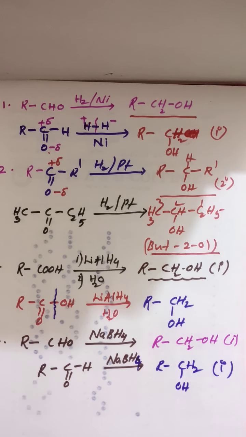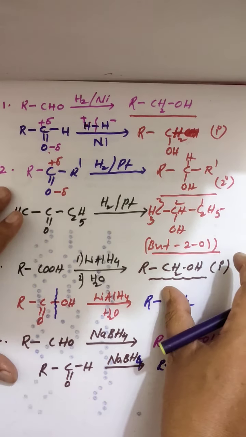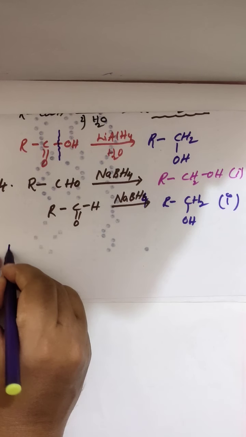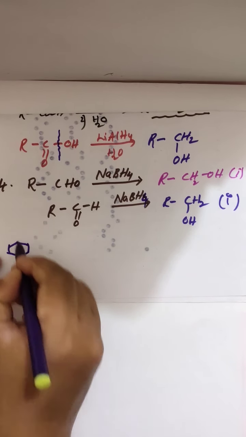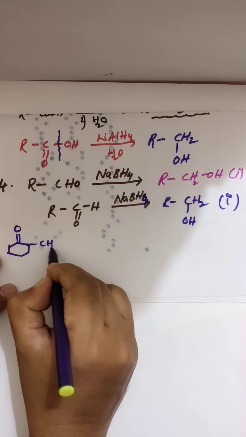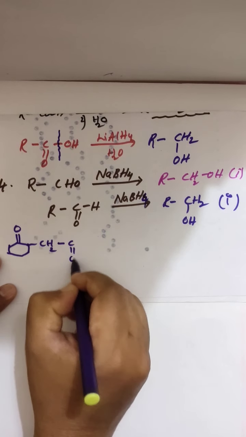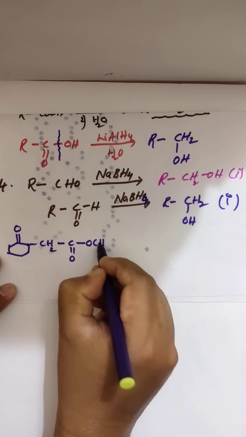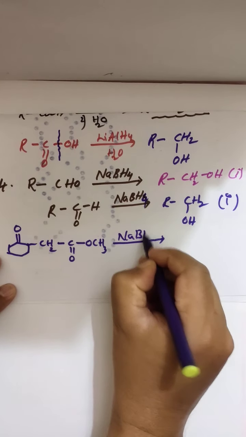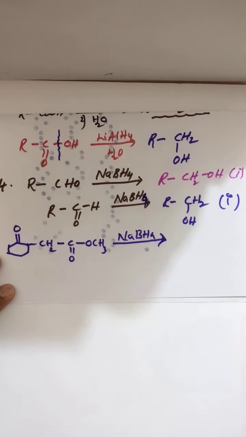Now I will discuss one previous year question with you. Clear? What is that question? Look here. One compound I am taking: CH2 single bond C double bond OCH3, giving rise to sodium borohydride, and they are asking what is the product.